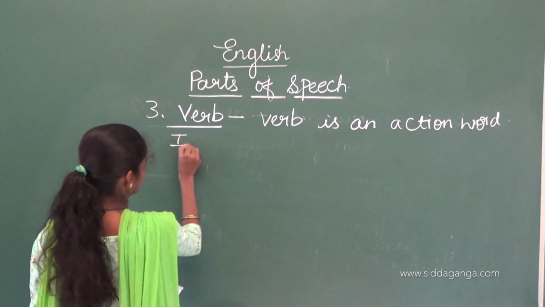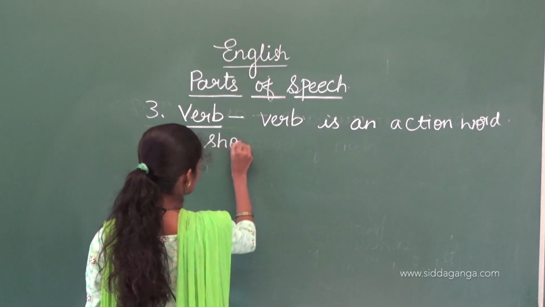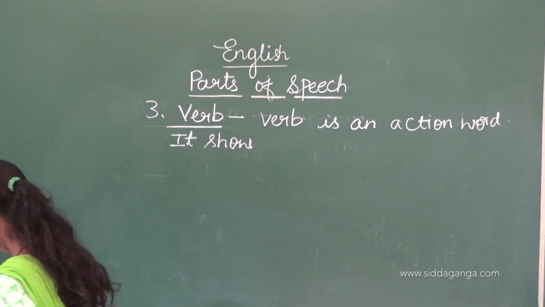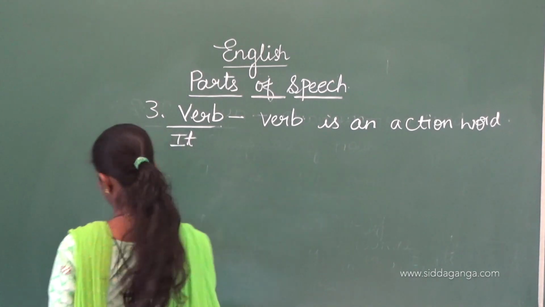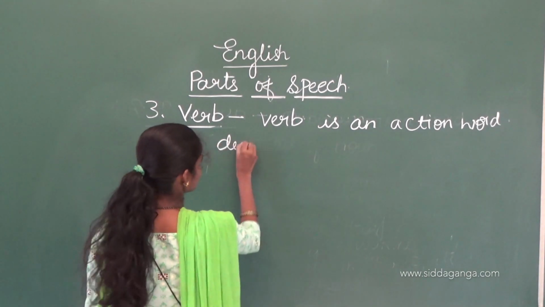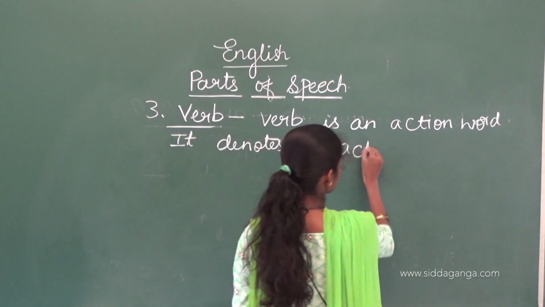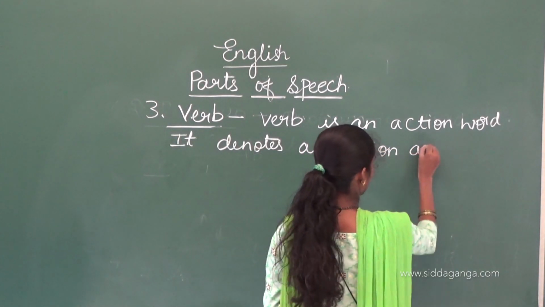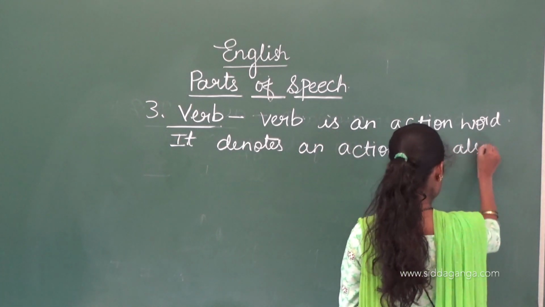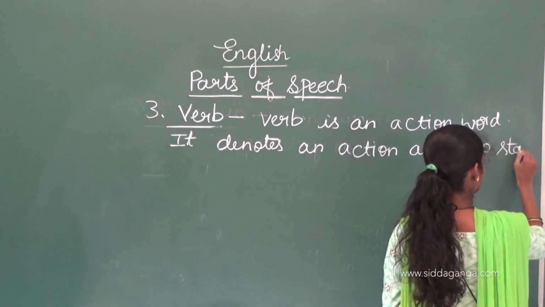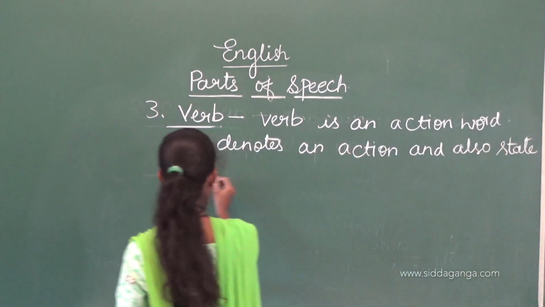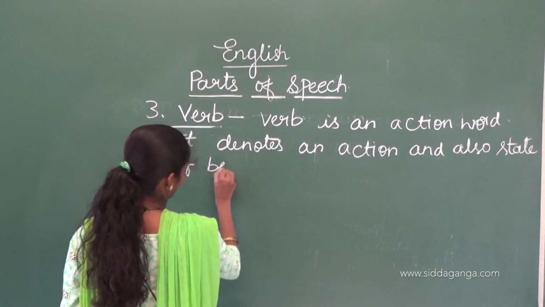It shows, it denotes an action and also state of being.